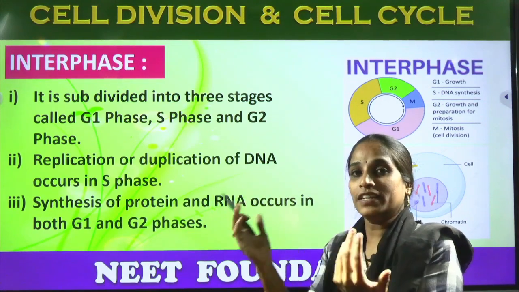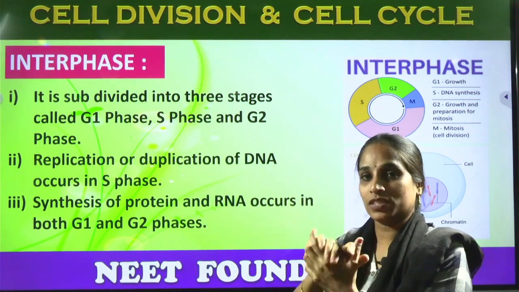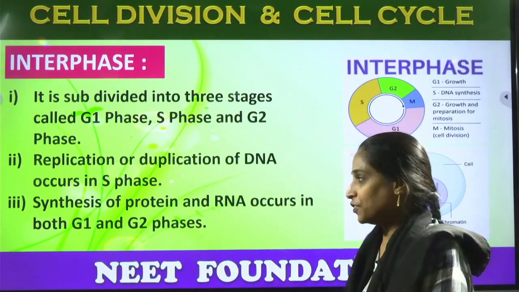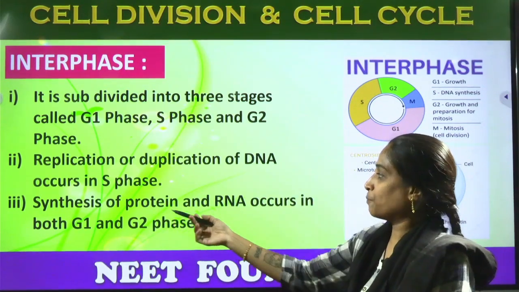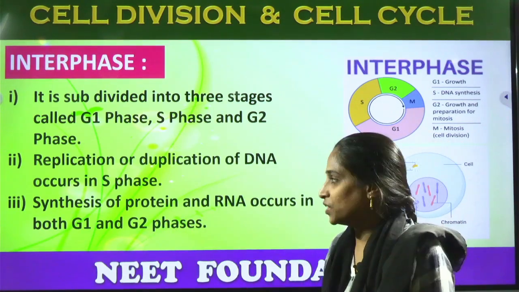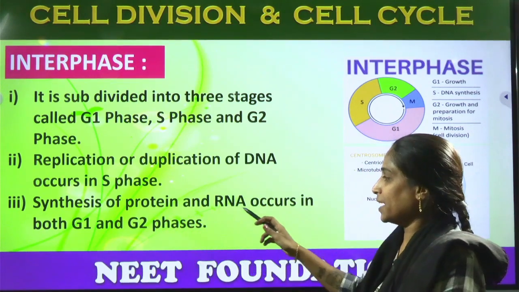The double helical structure opens and closes. This is nothing but the synthesis phase or the replication phase. And next, synthesis of protein and RNA occurs in both the G1 and the G2 phase. What happens? Synthesis of proteins and RNA.